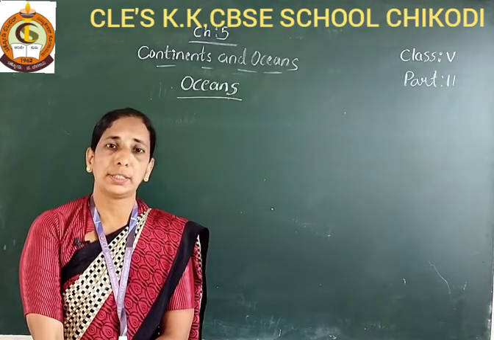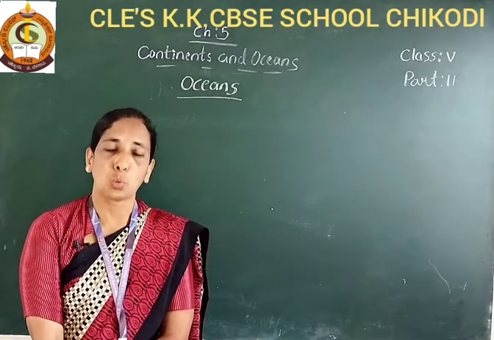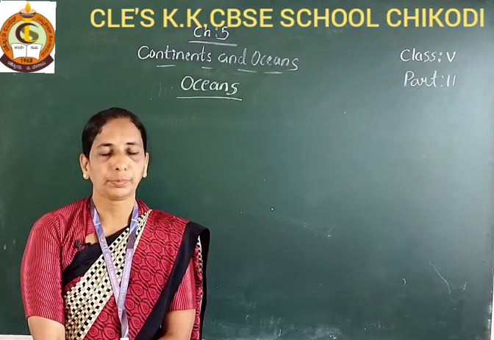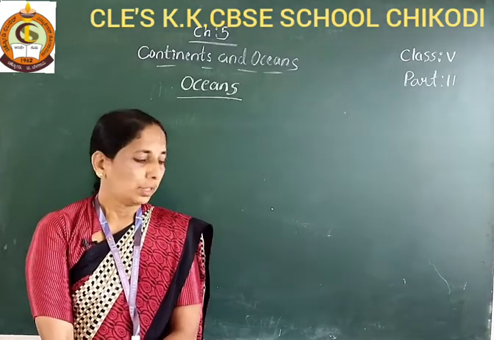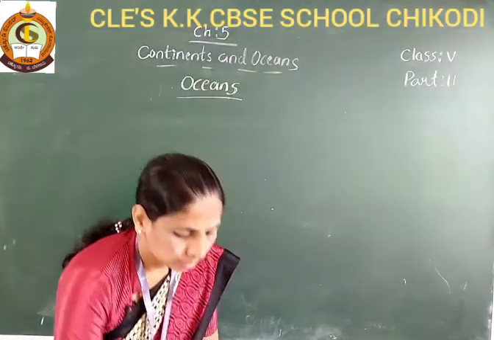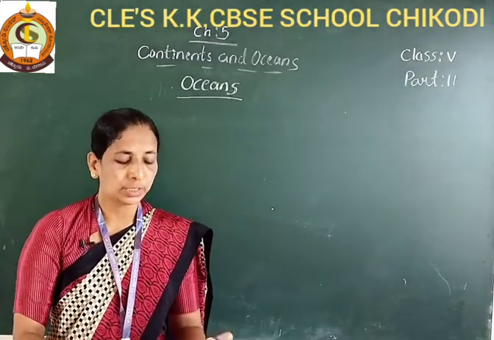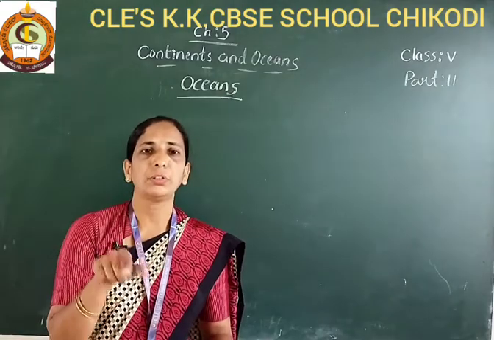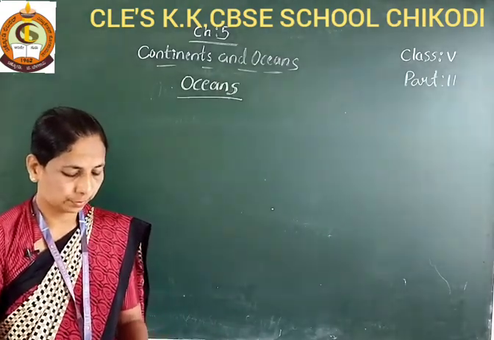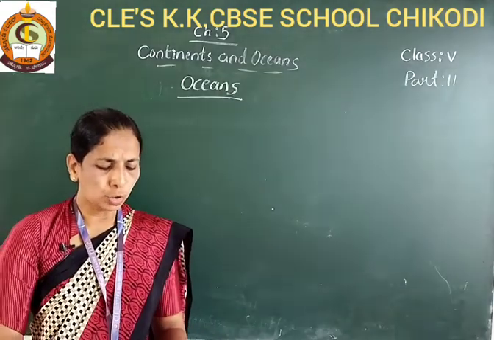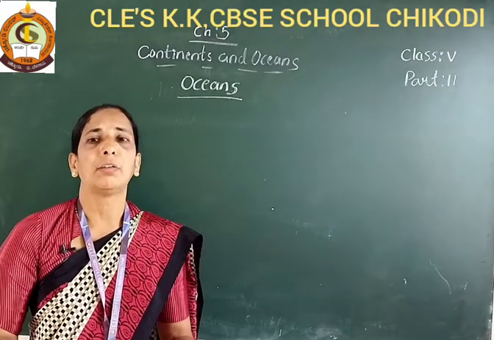The Atlantic Ocean is the second largest ocean, its shape is the letter S, and it is also known for the Mid-Atlantic Ridge.